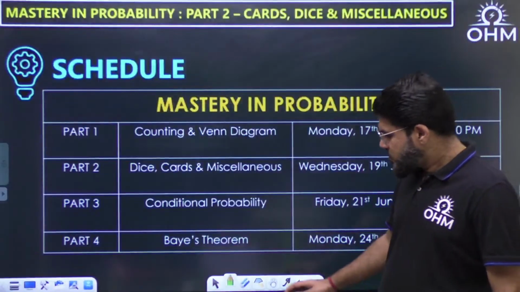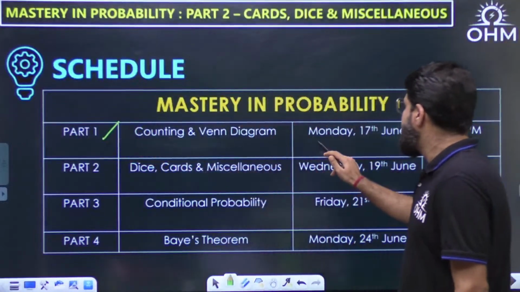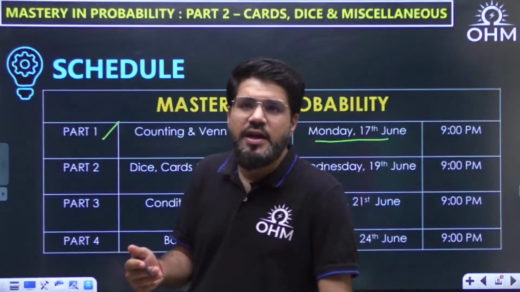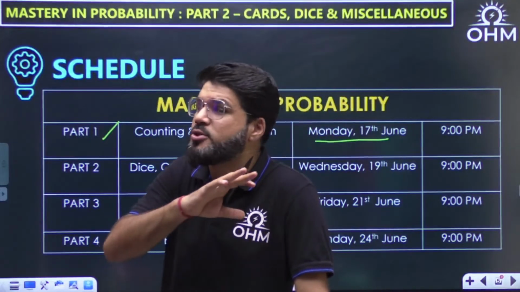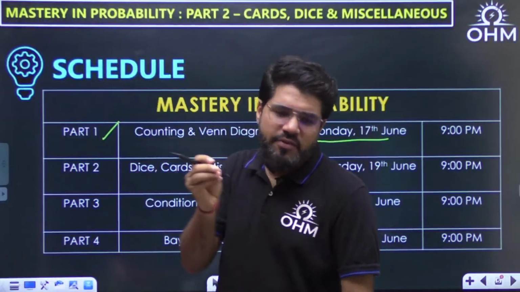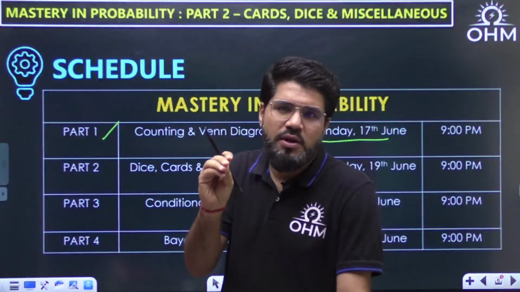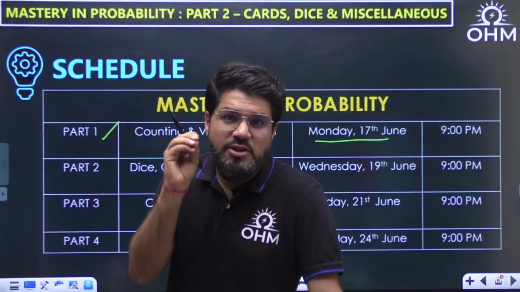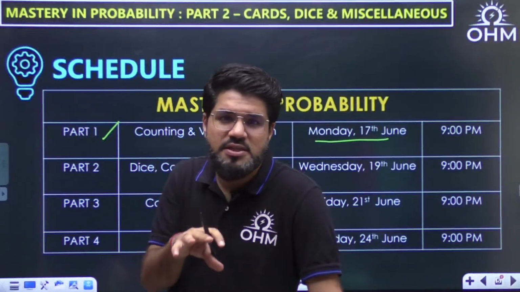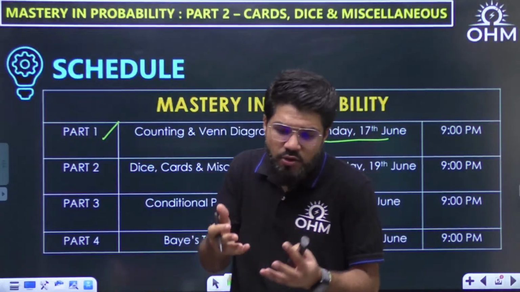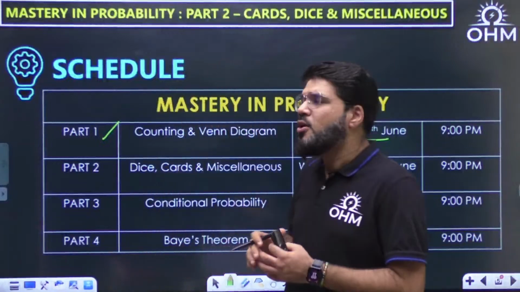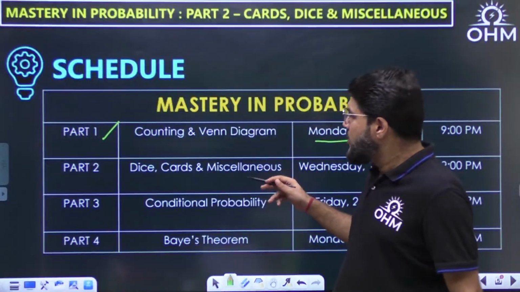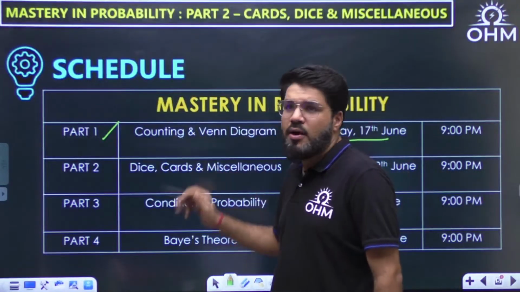Okay, so this is part number 1, which we completed on Monday. Getting mastery and command in probability is all about seeing its variety of questions, because ultimately every question is linked by one formula: favorable by total. So it is not about formula, it is about logic and the range of questions. The more questions you solve, the more master you become, and how you read those questions, and what the logic behind them is. It's purely a logic-based topic. The first focus was Venn diagram and counting based questions.